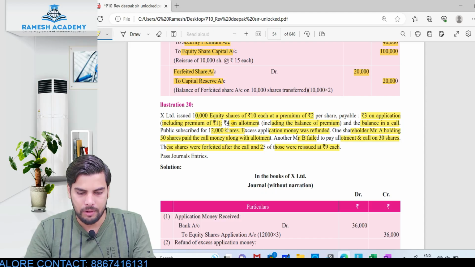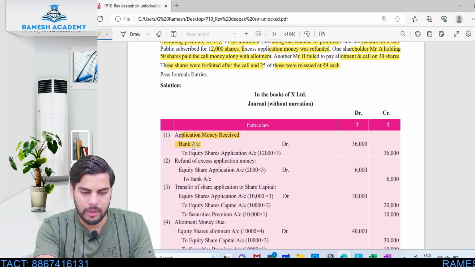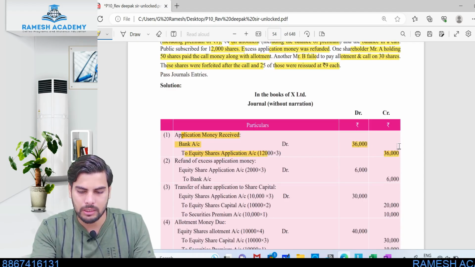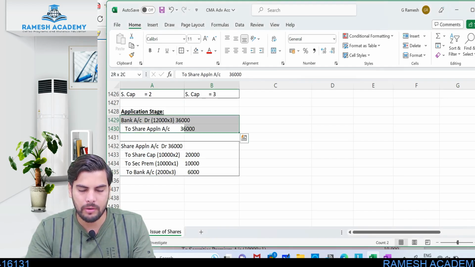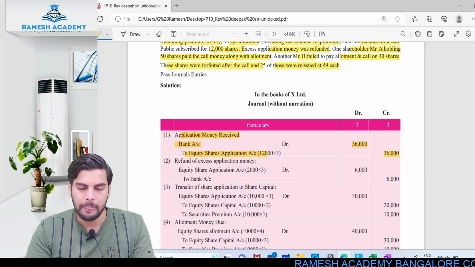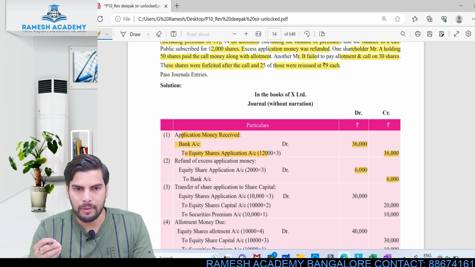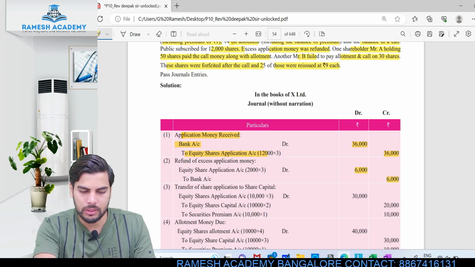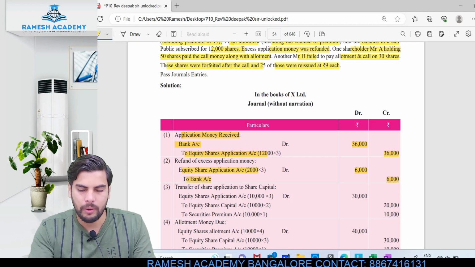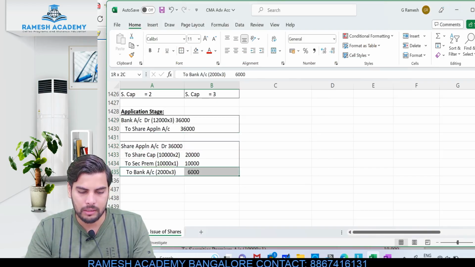Okay, so let's have a look at the journal entries which they have passed. Application money received. Okay, so bank account debit to share application 36,000. Don't you think we have also passed the same entry? Bank account debit to share application 36,000. This would be the entry. Then refund of excess application money 6,000 is what will be refunded. 2,000 shareholders applied in excess, so 2,000 into 3 rupees. Share application account debit to bank account. So what we have done is we have clubbed it. Share application to bank account 6,000.